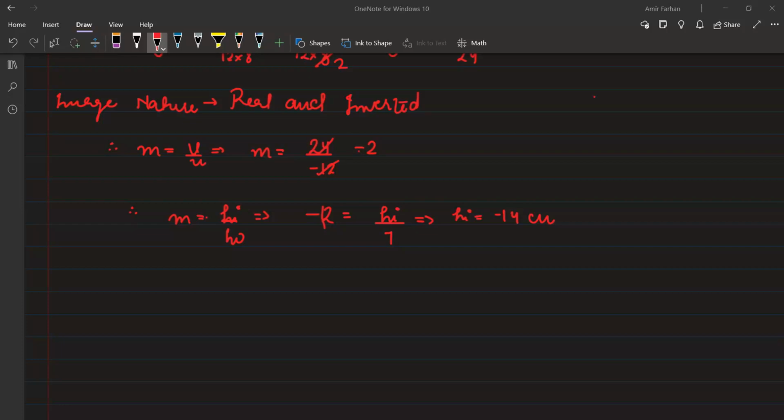So, the relationship between what? You told me that magnification is the height of object and height of image. I want the relation between them. Give me one moment, I'm having issues. Okay, Hiba. Okay, got it, no issues.